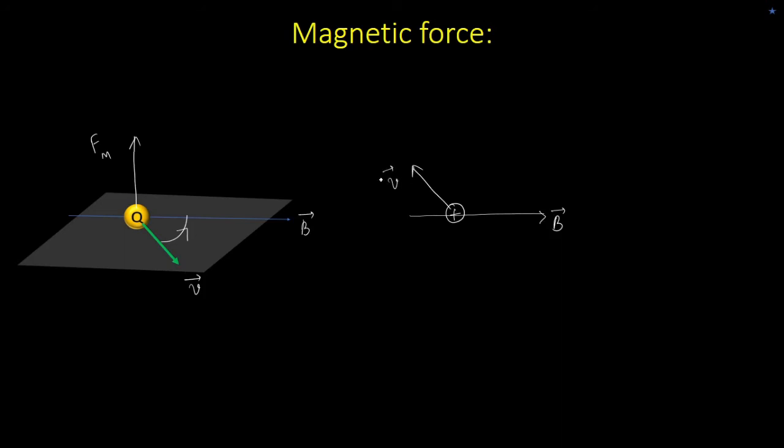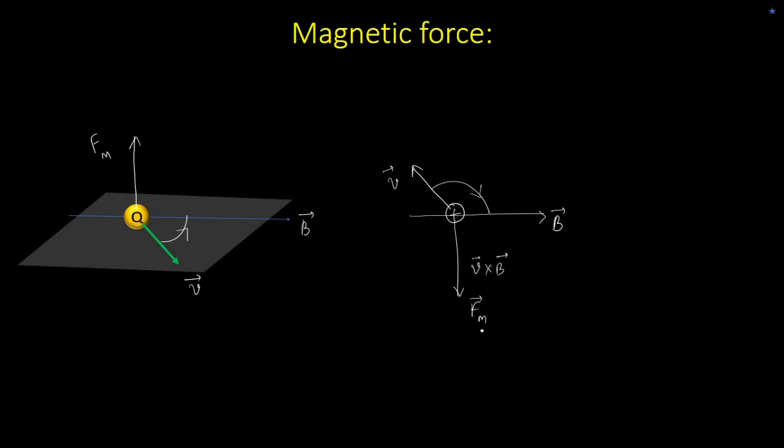Now what will happen to the force? Again use the right hand thumb rule. Curl your fingers from V to B. Now your thumb will be pointing downwards. So this will be the direction of V cross B. That means the magnetic force will reverse its direction.